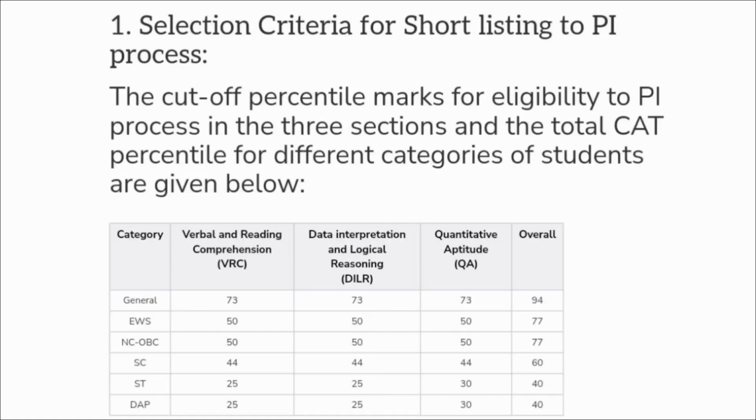For SC category, it is 44 percentile in all the 3 sections, and overall it is 60 percentile in your CAT entrance examination. For ST and DAP category, it is 25 percentile in the VARC and DILR, 30 percentile in the quantitative ability, and overall it is 40 percentile in your CAT entrance examination.